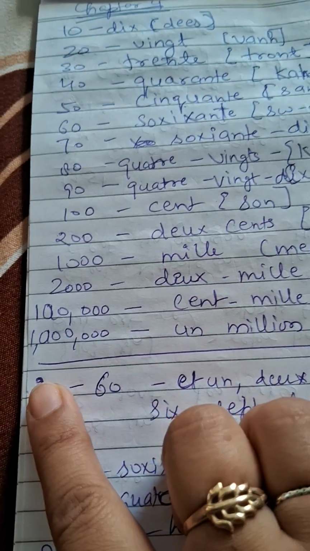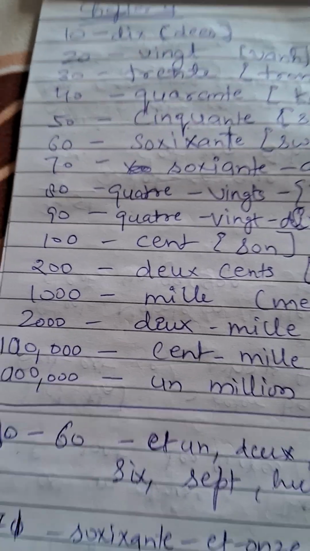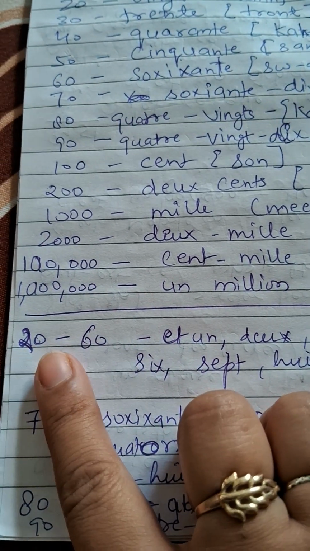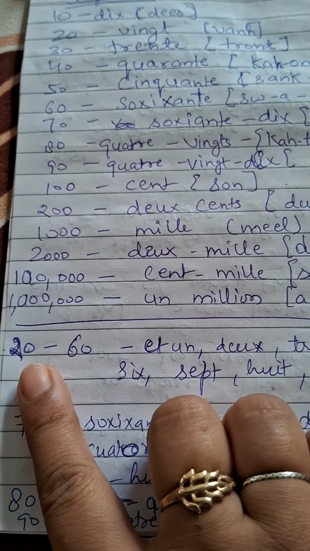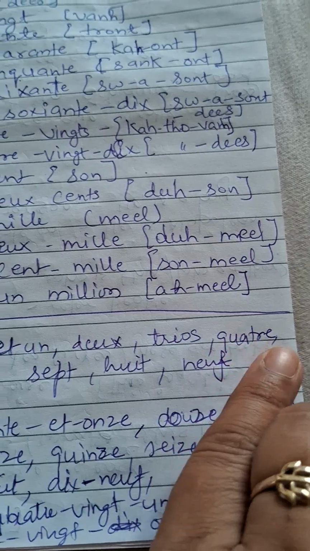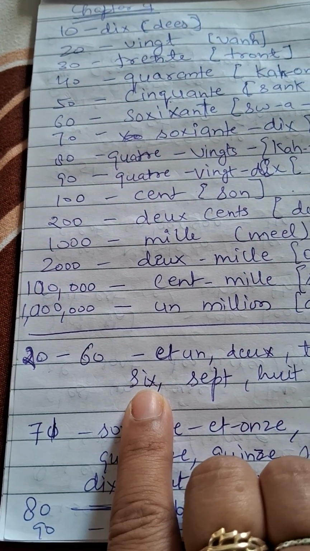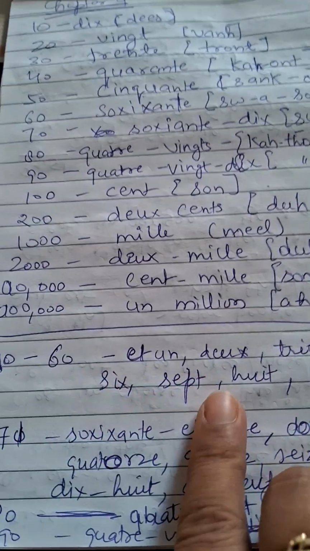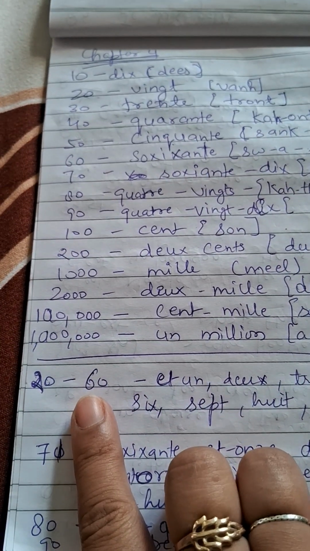So when you write numbers between 20 to 60, how you will write 21 is vingt et un. 22 is vingt-deux, 23 is vingt-trois, 24 is vingt-quatre, 26 is vingt-six, 27 is vingt-sept, 28 is vingt-huit, 29 is vingt-neuf, 30 is trente.